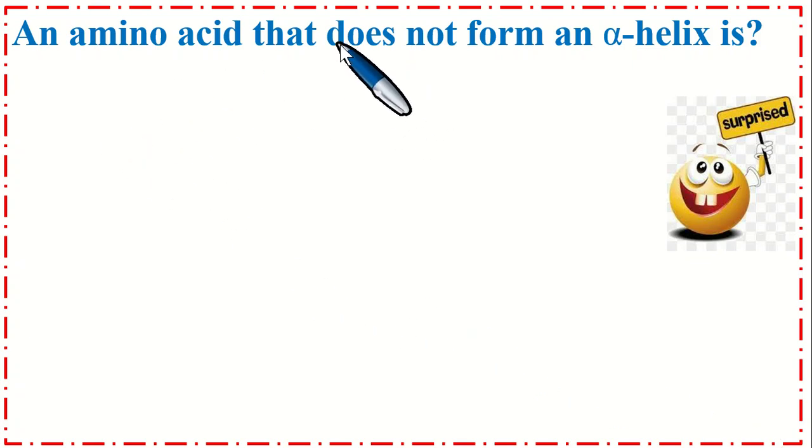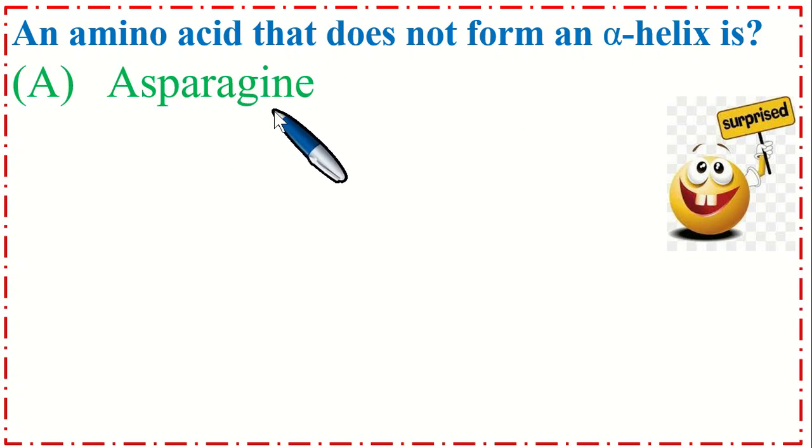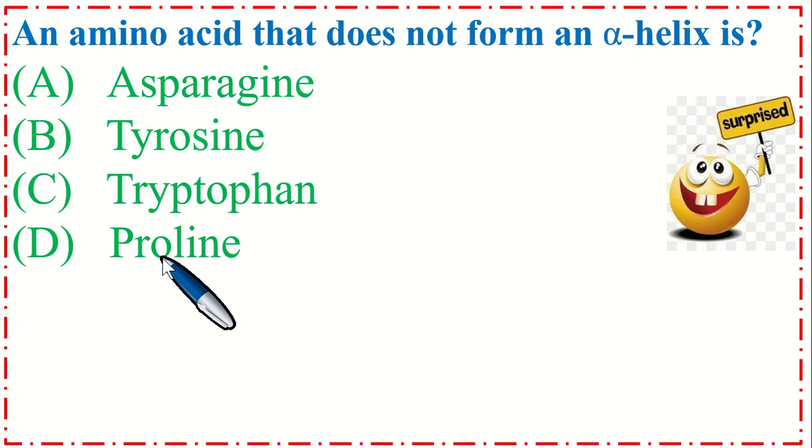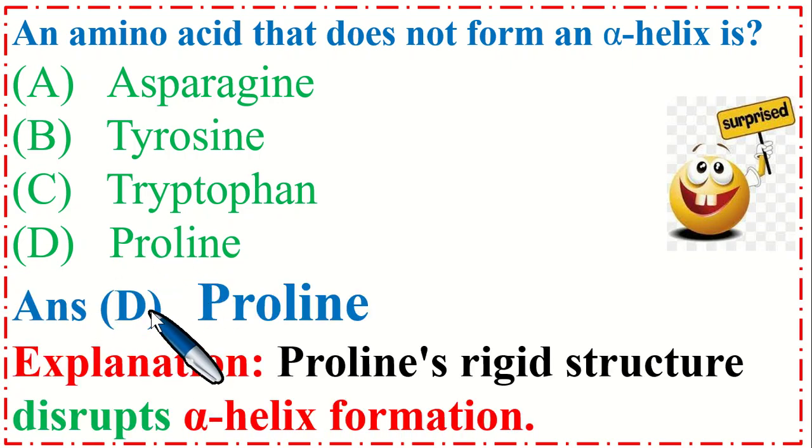An amino acid that does not form an alpha helix is option A, asparagine, B, tyrosine, C, tryptophan, and option D, proline. So the correct option is D, proline. Proline's rigid structure disrupts alpha helix formation.